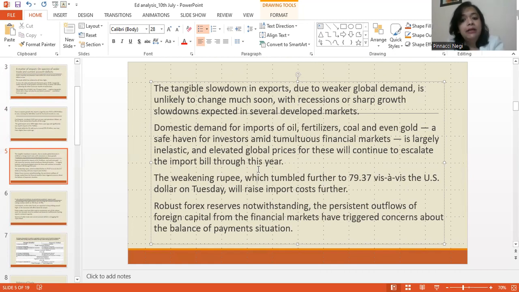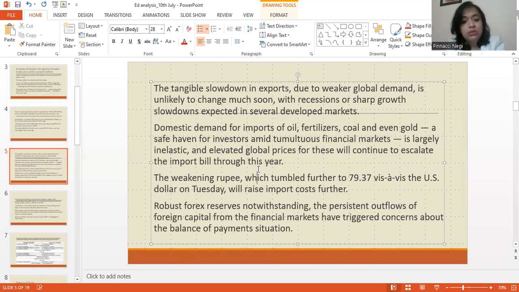We would have a high demand for oil, fertilizers, coal, and even gold, students, because we know that India doesn't produce much energy domestically. So we're reliant on foreign countries for our energy needs. And gold, of course, like I said, we have a huge appetite for gold, particularly in tumultuous financial markets when there is a slowdown going on. So people look at gold as a viable investment option.